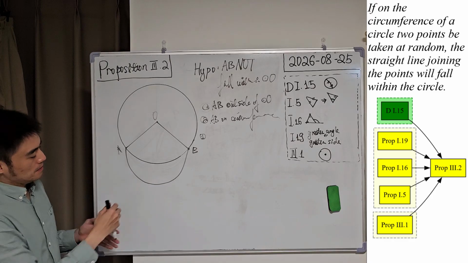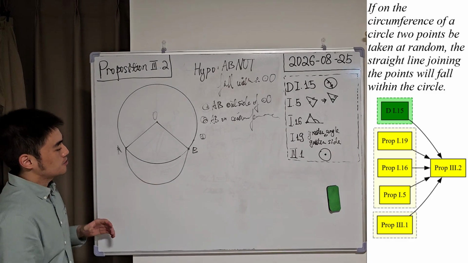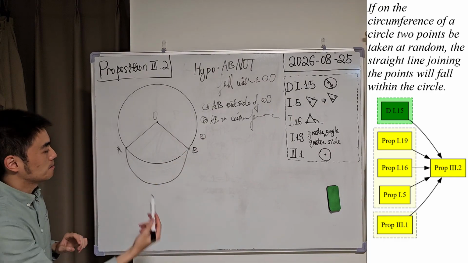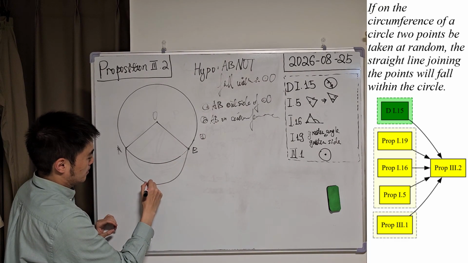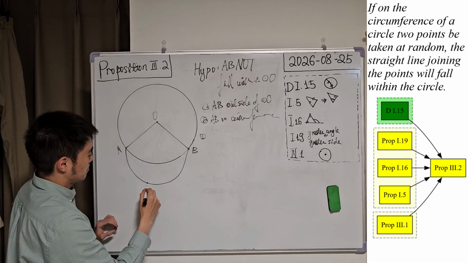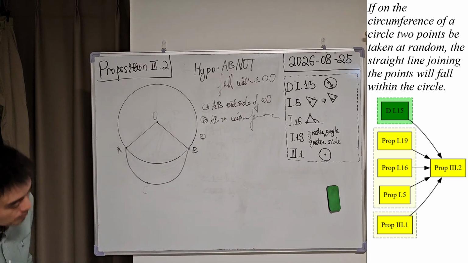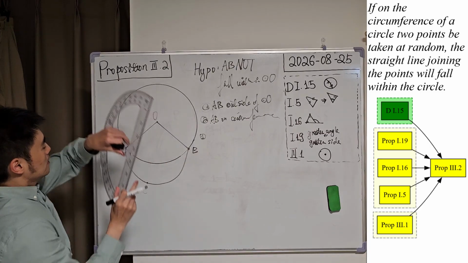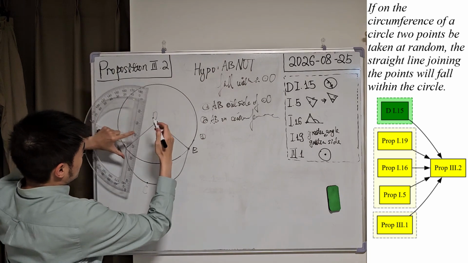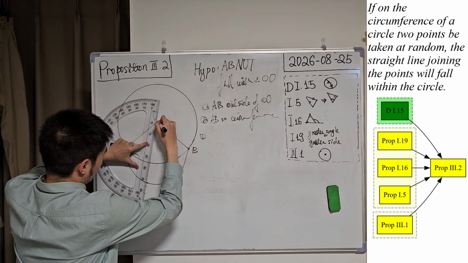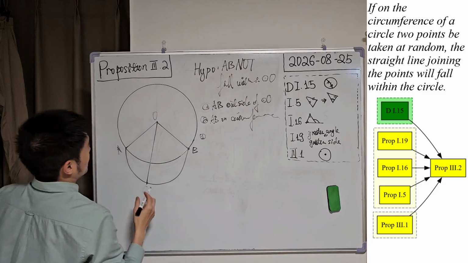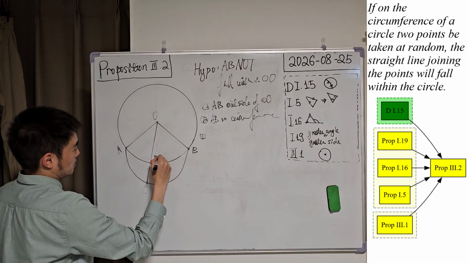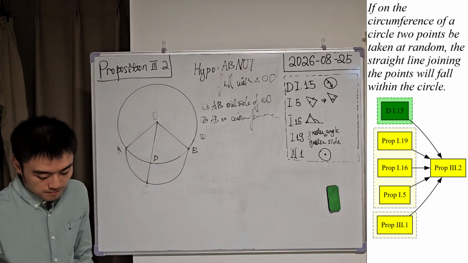It looks absolutely weird, but let's assume AB here is a straight line, and let us randomly pick a point on the straight line AB and mark it as point C. Remember, ACB is a straight line. And then let us join OC together and assume OC is meeting the circumference at a point D.